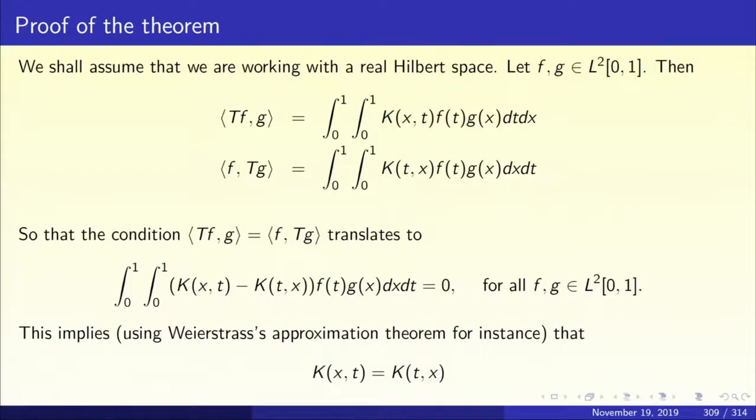In particular, I can take phi(t,x) to be k(x,t) minus k(t,x) itself. So, what will you get? The double integral over [0,1] cross [0,1] of (k(x,t) minus k(t,x)) whole squared dt dx is 0. Therefore, k(x,t) must be the same as k(t,x) and the proof is thereby completed.